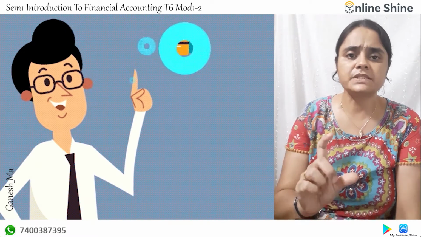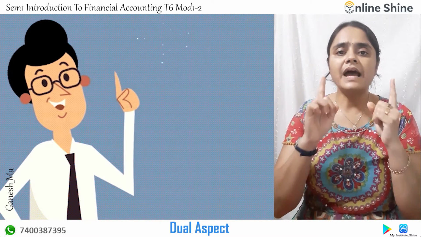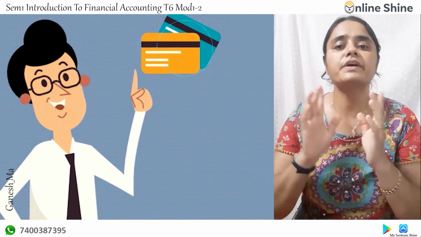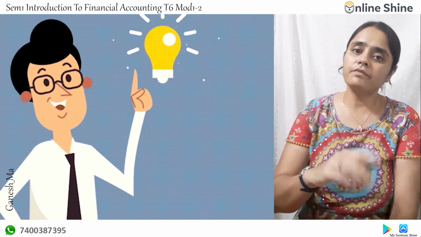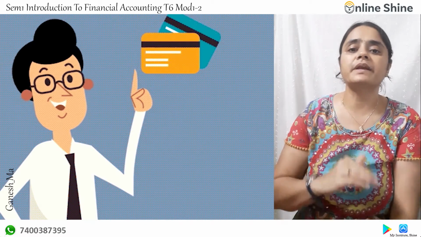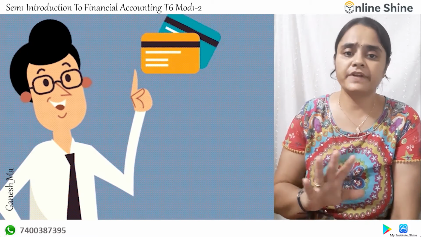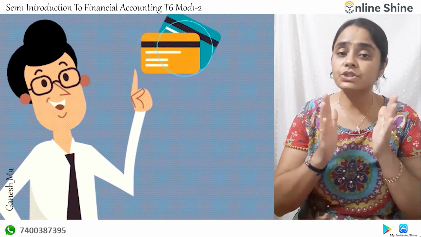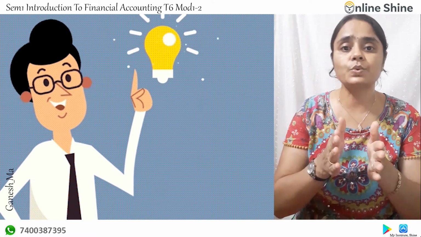After that, accounting deals on the basic principle of dual aspect. That means what? Every debit has a corresponding equal amount of credit. If you are recording a transaction, then one account will be debited, the other account will be credited. In no transaction anywhere can you find only a debit effect or only a credit effect, then that is an incomplete record. Each transaction has two effects or two sides, one is debit and the other is credit. That is dual aspect.